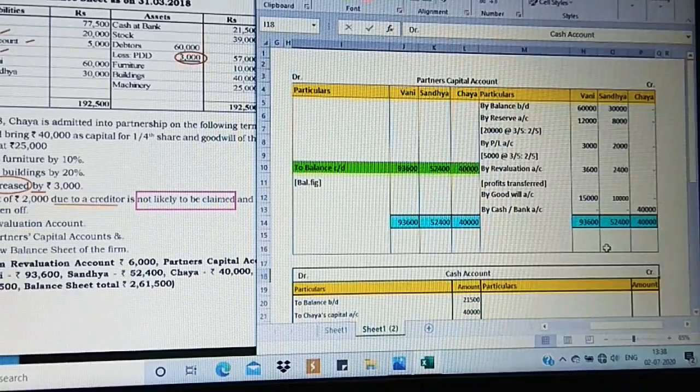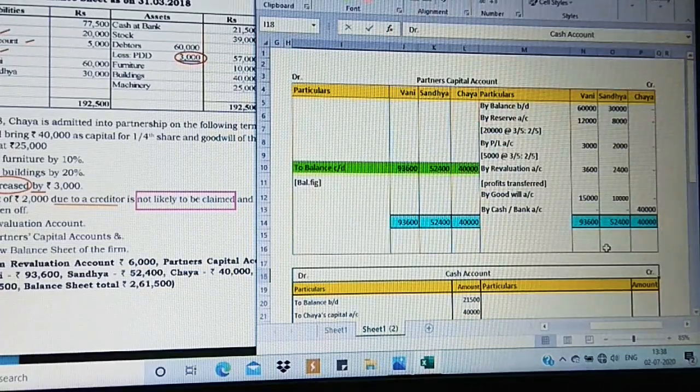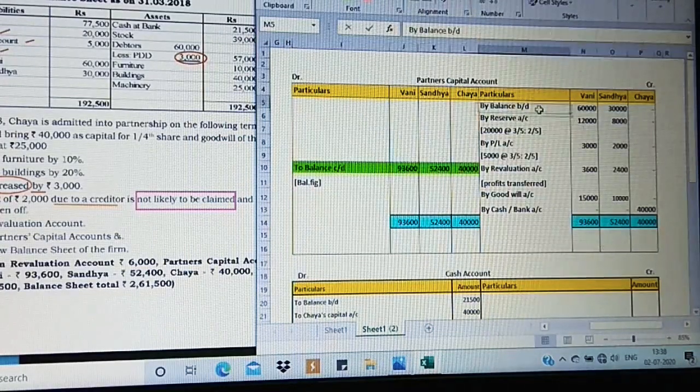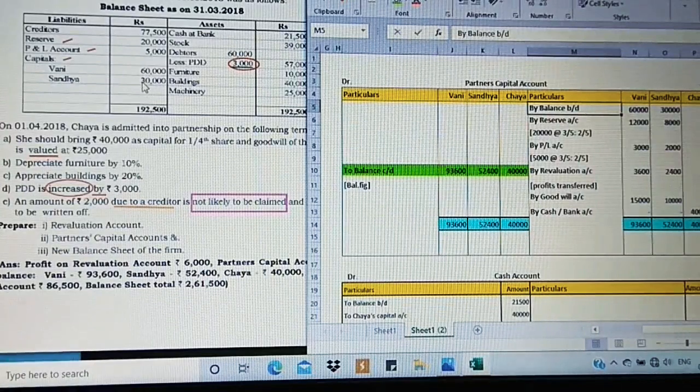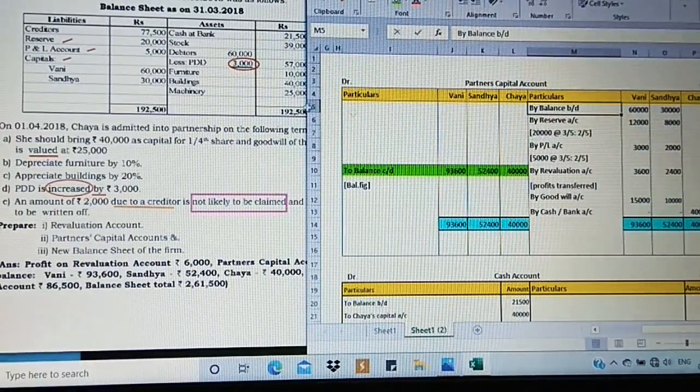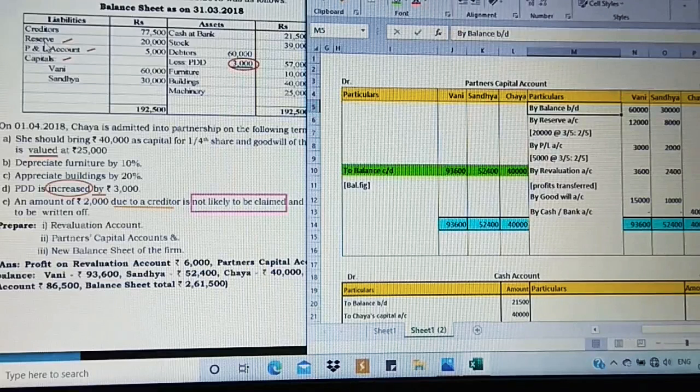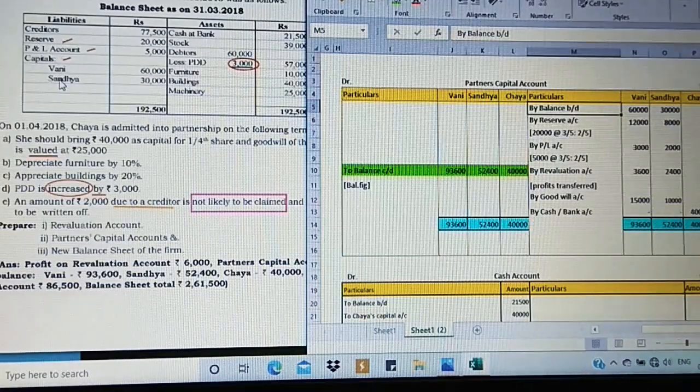Now coming to the partners' capital account, observe how I have taken it. It's very simple, as commonly, there are no changes, students. First we have the opening balance to be taken from the balance sheet of Vani and Sandhya, which is given on the liability side, 60,000 and 30,000. I've taken that. Apart from that, see, I have put a tick mark here. Reserve and P&L account. These are the three things which we always have to check in the partners' capital account. First is opening capital, then reserve, then profit and loss.